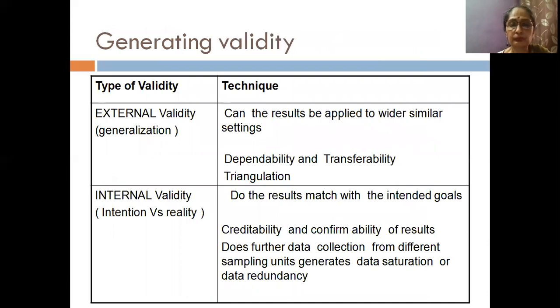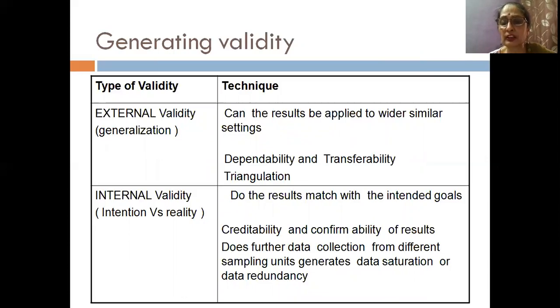Now, your external validity can be checked if you are able to apply your specific results and move them to wider generalizations. You find that your specific results are applicable to much broader, more numerous cases or more individuals.